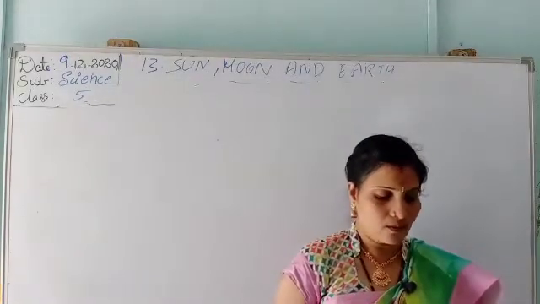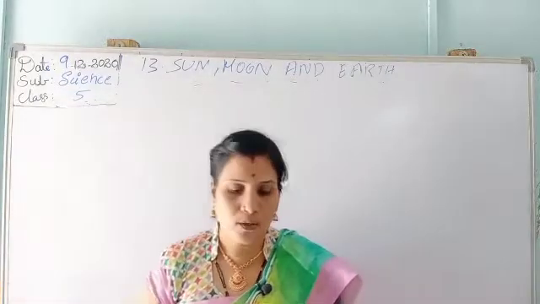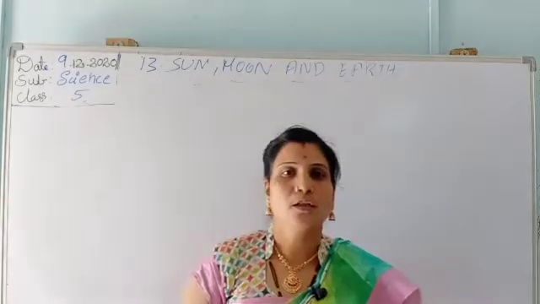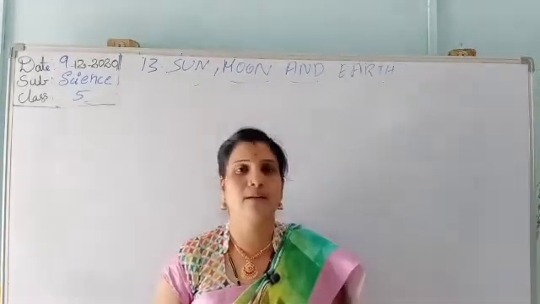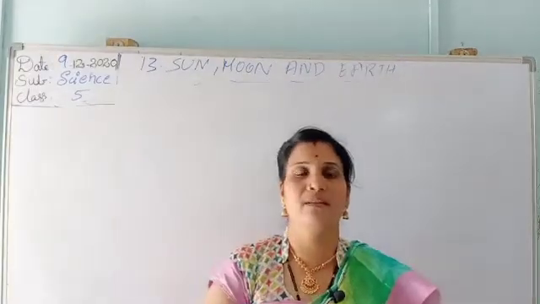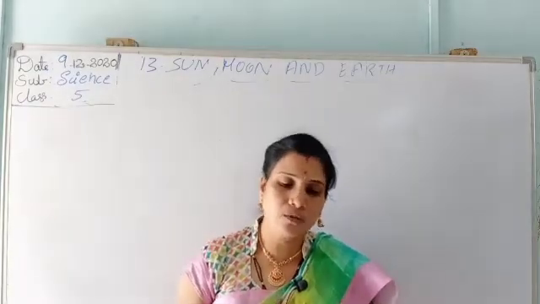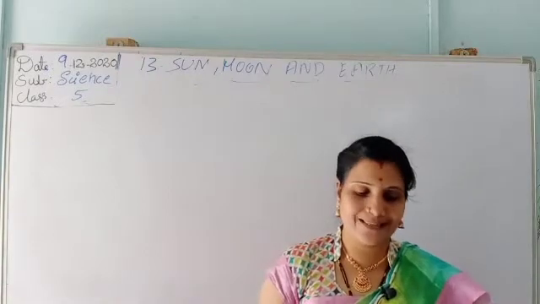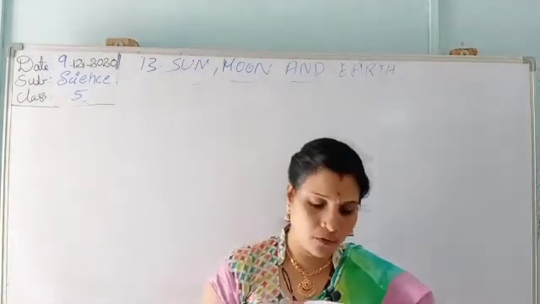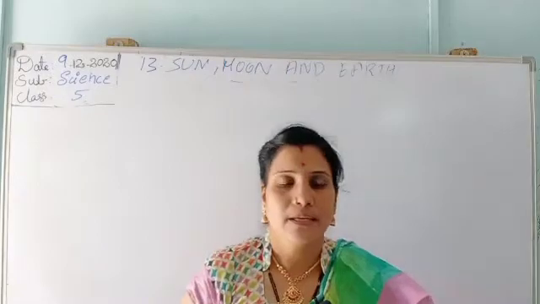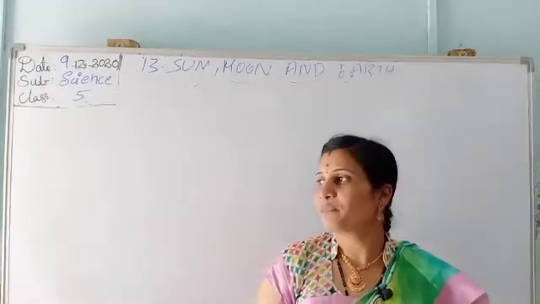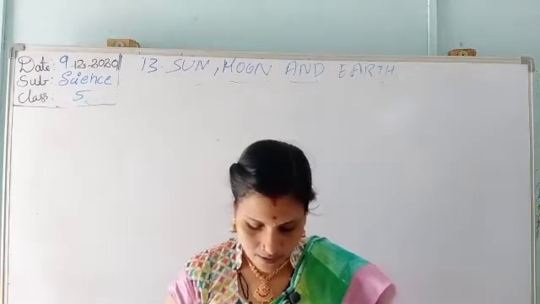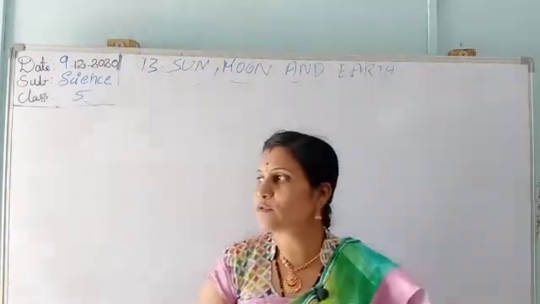There are overall 8 planets: Mercury, Venus, Earth, Mars, Jupiter, Saturn, Uranus, Neptune. Yesterday we revised it. Mercury has its own axis, 88 days. Next Venus, 224 days. After that Earth, where we live, it always revolves around the sun. Mars, the red planet, takes 687 days to orbit.